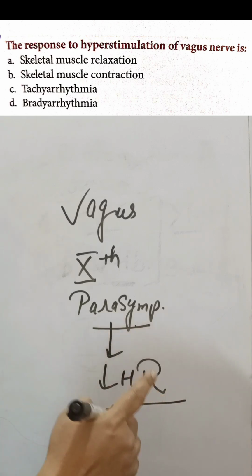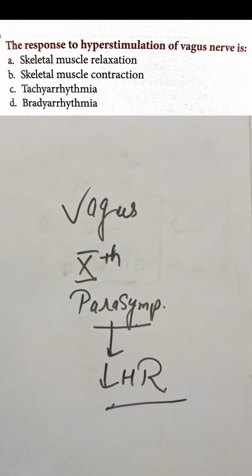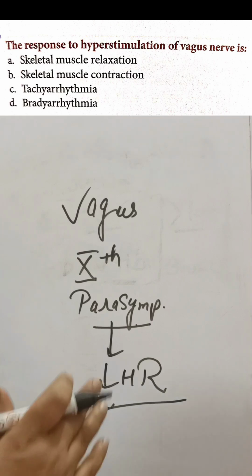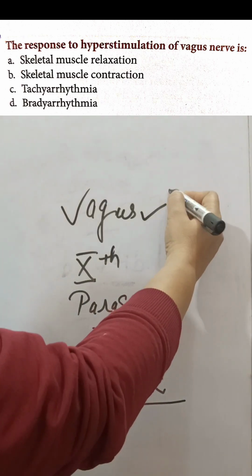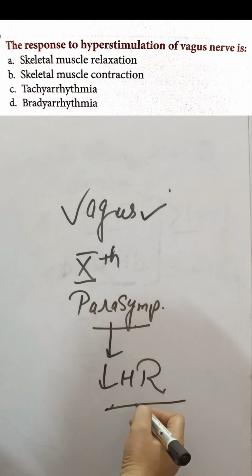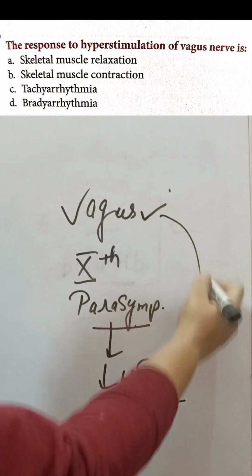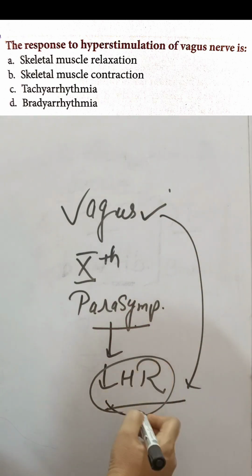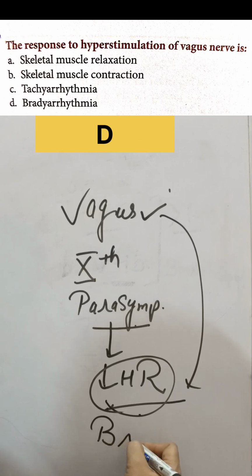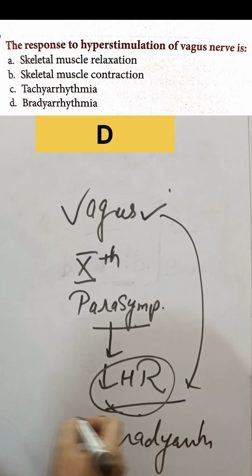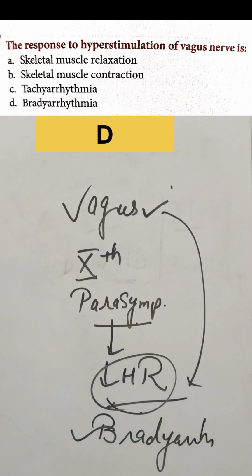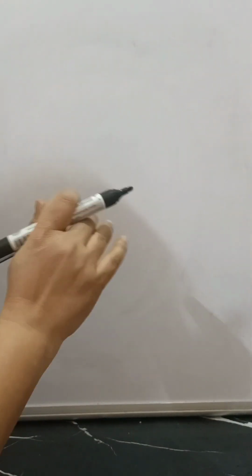So from the options, in A we have skeletal muscle relaxation, then skeletal muscle contraction, tachyarrhythmias and bradyarrhythmias. When the vagus nerve is hyperstimulated, what will be the action? Decreased heart rate, which means the answer will be bradyarrhythmias, right? The answer will be bradyarrhythmias. Here in this question we have the vagus nerve.